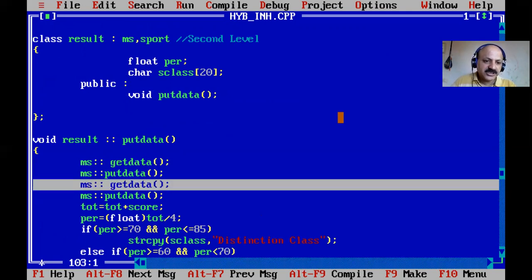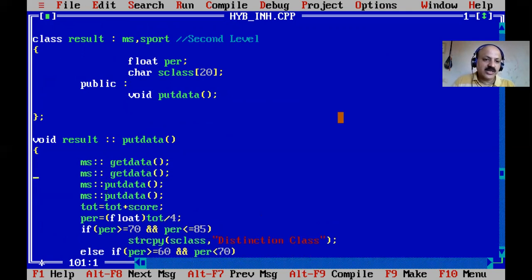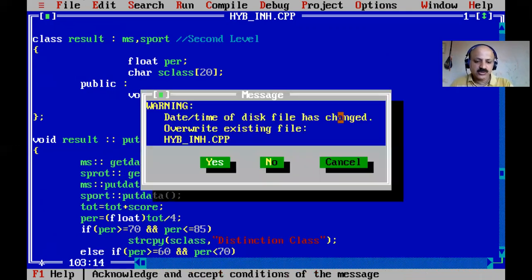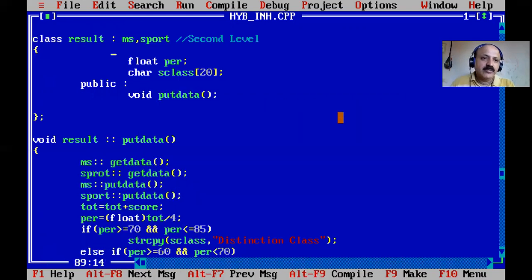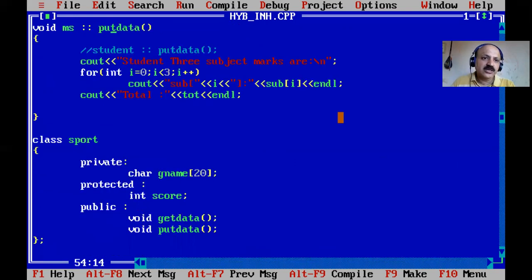So here mark sheet, after I cut and paste to here, first we can call get data and then put data. So here I write the sport. Yes, sport. And here also after last, data sport print. Okay, so that's all. And already we can define the mark sheet get data and put data.